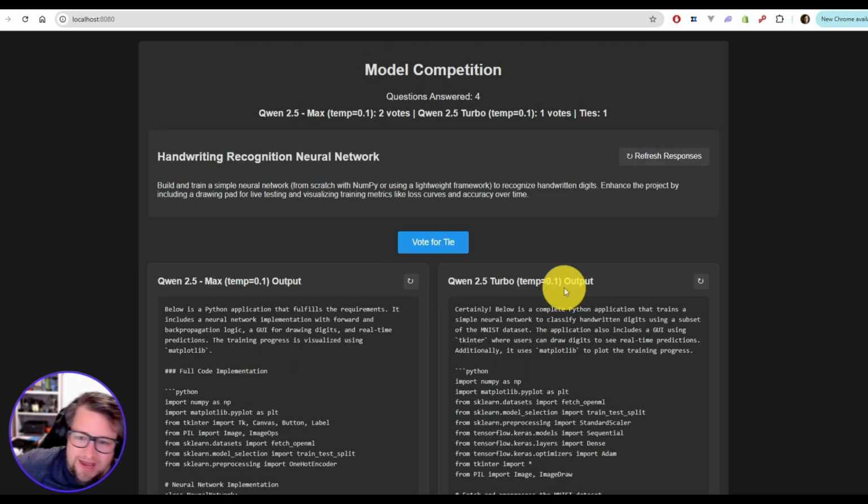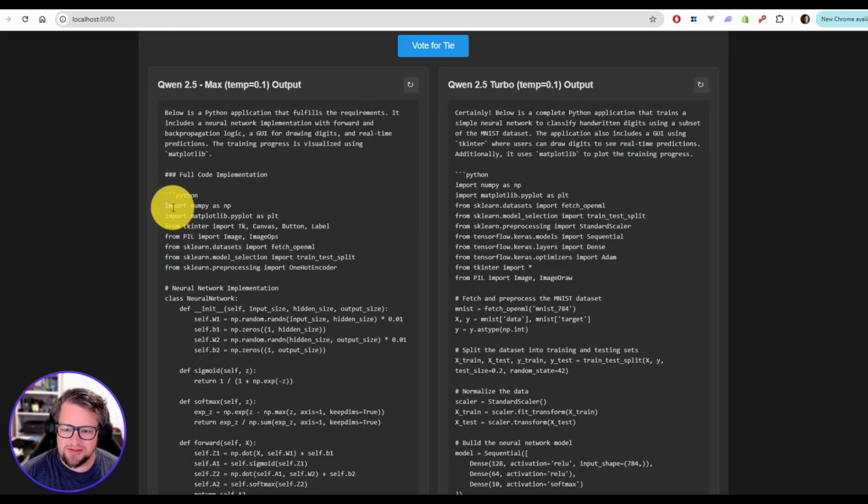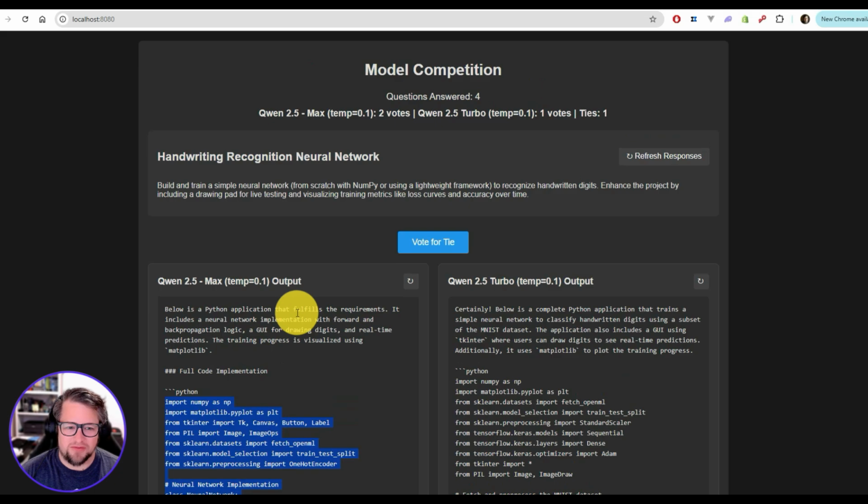This is one I'm actually pretty excited to see what they come up with. One of the very first neural networks I built was a handwriting recognition one. I don't know what it's going to come up with, but I asked, can it give me a tool where I can actually write in it to help train a neural network? So I'm very curious if this is going to work properly.